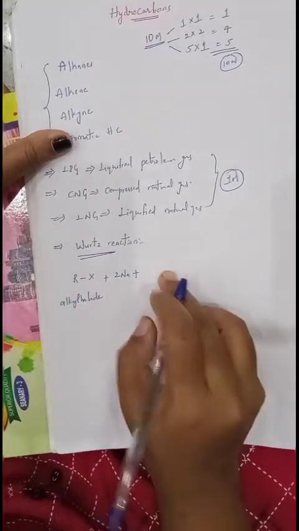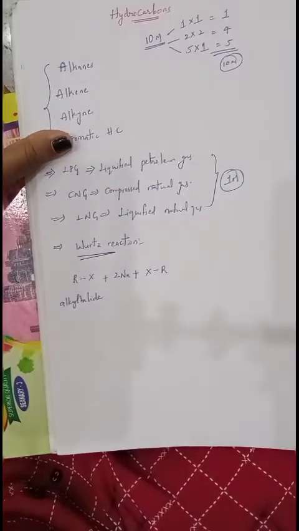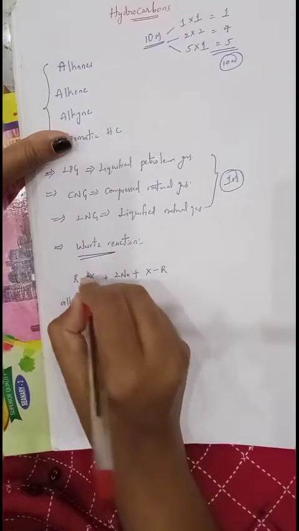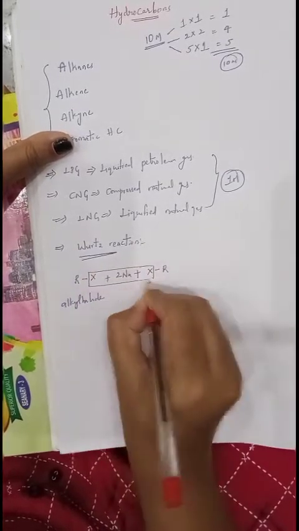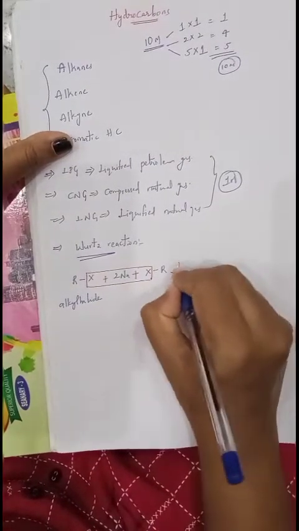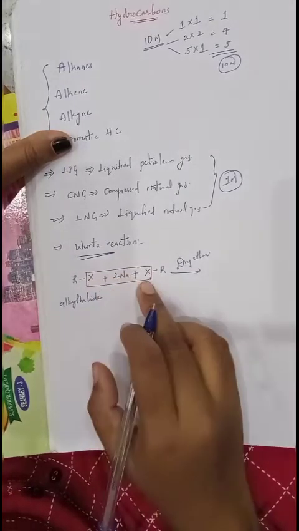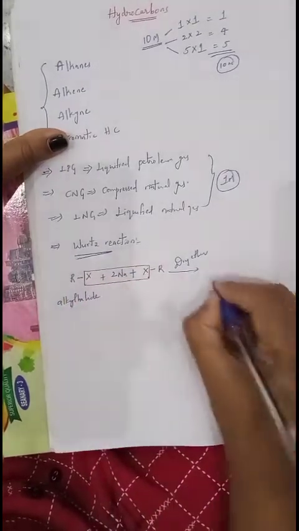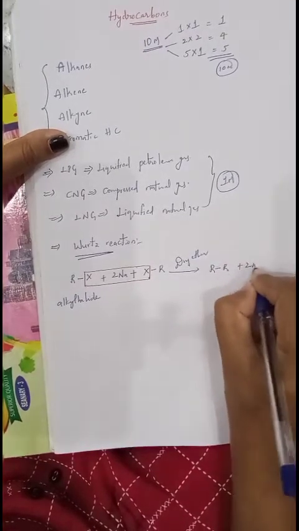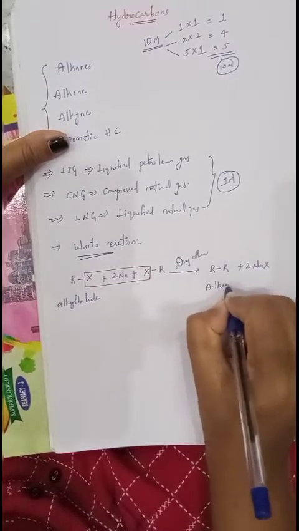In presence of dry ether, it releases 2 NaX. What is left? R and R. Between them a bond is formed and we get R-R, plus 2 NaX.